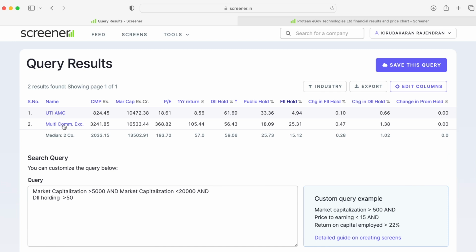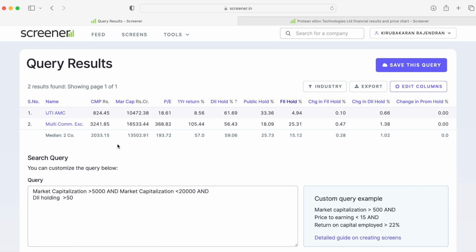These are the two stocks with the highest DII holdings. Looking at the change in FII holdings and change in DII holdings, there is a 1% increase in MCX from domestic institutional investors, which means mutual funds have added more holdings in MCX in their portfolio, and the same goes for UTI AMC as well.